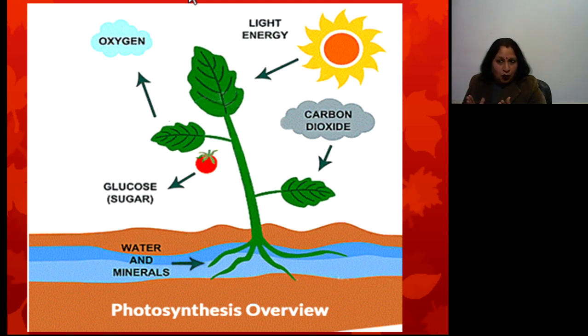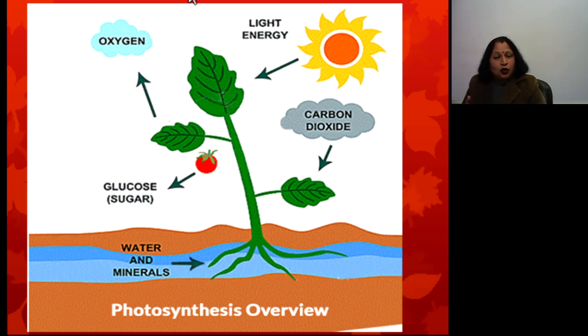Now what is the role of the root here? The root absorbs water and minerals from the soil, and with the help of the stem it conducts them upward to reach the various parts of the plant. The plant takes another raw material, carbon dioxide, from the atmosphere with the help of stomata.